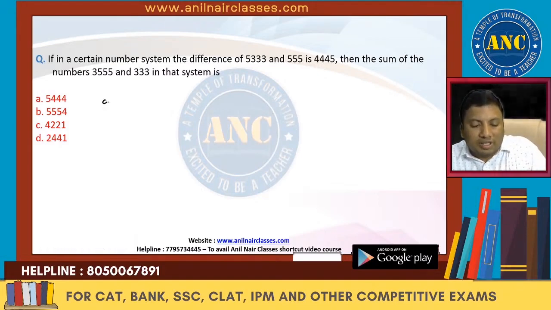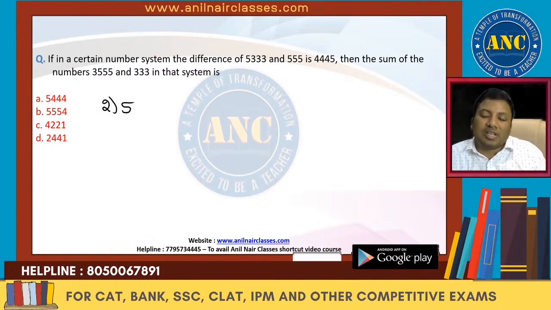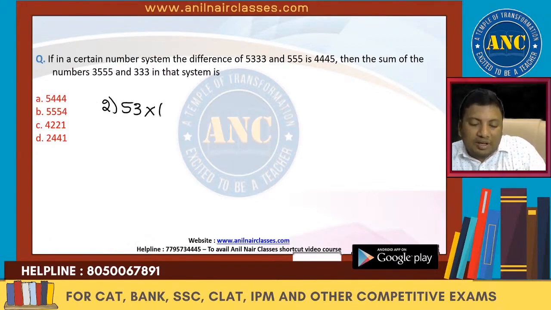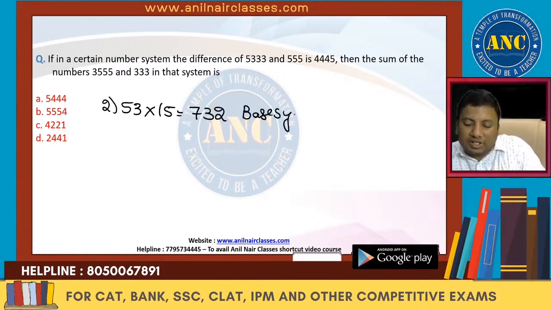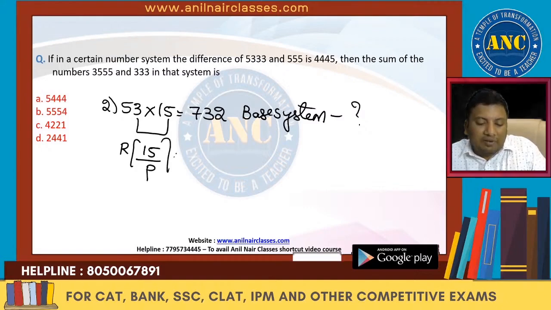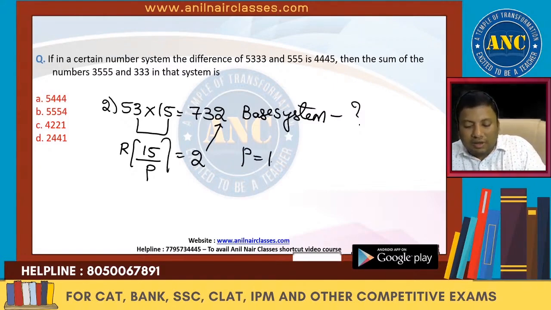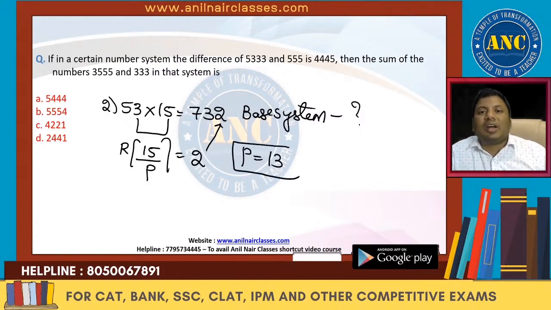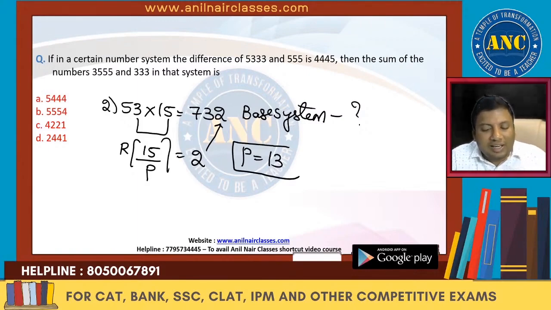Next, 2 more questions which we will solve, so that while solving this CAT question, it will be much easier for us. 53 into 15 is equivalent to 732. In which base system is this statement right? Now see here, 3 fives are 15. 15 divided by which base will give 2 as the remainder, which is the unit digit? P is nothing but 13. 15, 13 ones are 13, remainder is 2. P is nothing but 13. I hope the idea is clear, right?